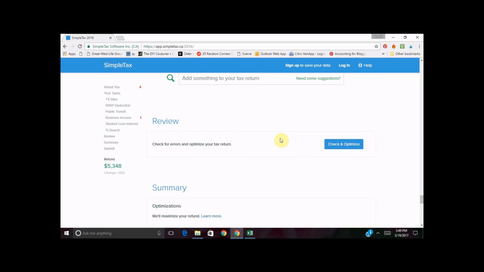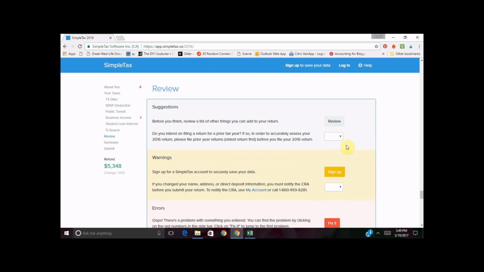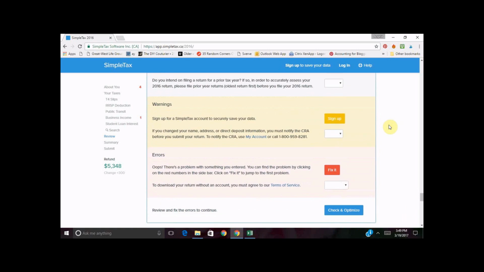We're probably going to get a couple of errors come up. This red 4, this red 1 tells me that we have an error and we need to look at it. So what this is going to do is it's going to ask if you intend on filing a return for a prior year. Maybe you didn't file taxes in 2005, so you haven't filed your return. That's actually okay, but you want to make sure your returns are up to date. So if you have a return from a prior year that you need to file, you're going to go yes, and it's going to prompt you to file that return first.